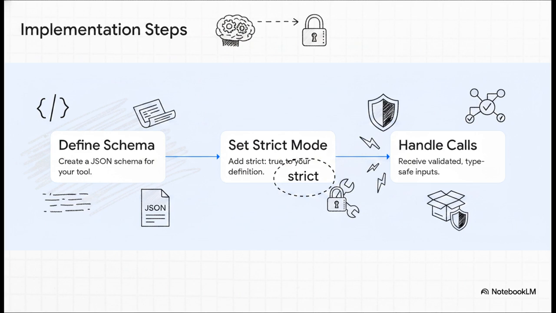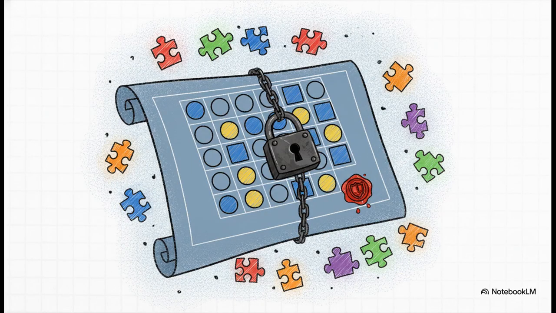It's really just a 3-step playbook. Step 1, you define your tool schema. Step 2, you add the strict parameter. And step 3, you handle the tool calls. Let's walk through each of these steps so you have a really solid mental model of how to implement this yourself. So, step 1 is where you create your blueprint.